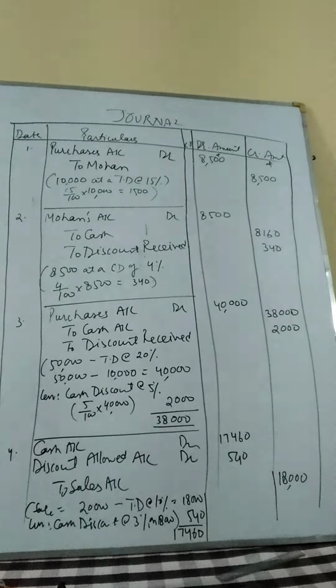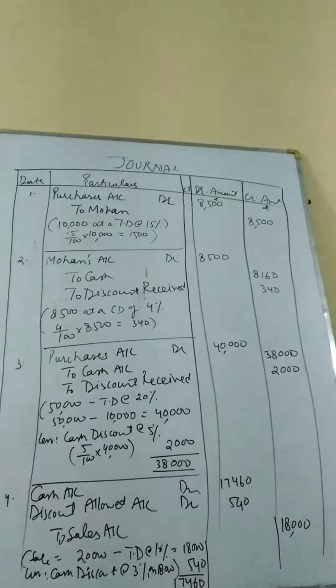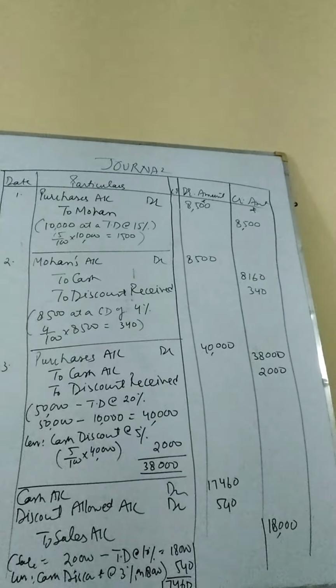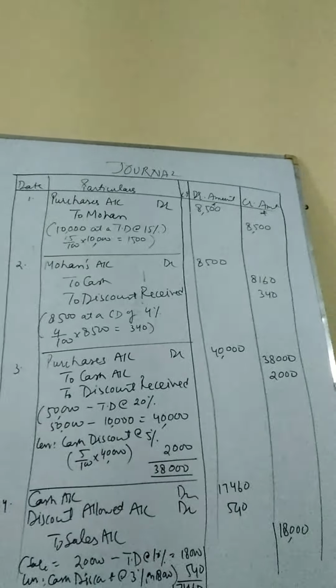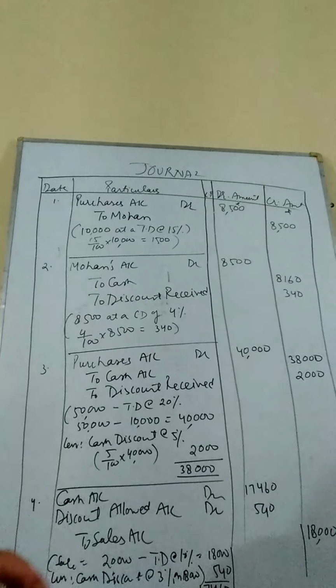As we do both the discounts, first we have to deduct the trade discount and then only the cash discount shall be calculated. So I hope that this transaction is particularly clear. When we are receiving the amount, there has to be discount allowed. When we are making payments, there has to be discount received. Discount allowed has to be debited. Discount received has to be credited. I hope that the topic is much clearer to you.